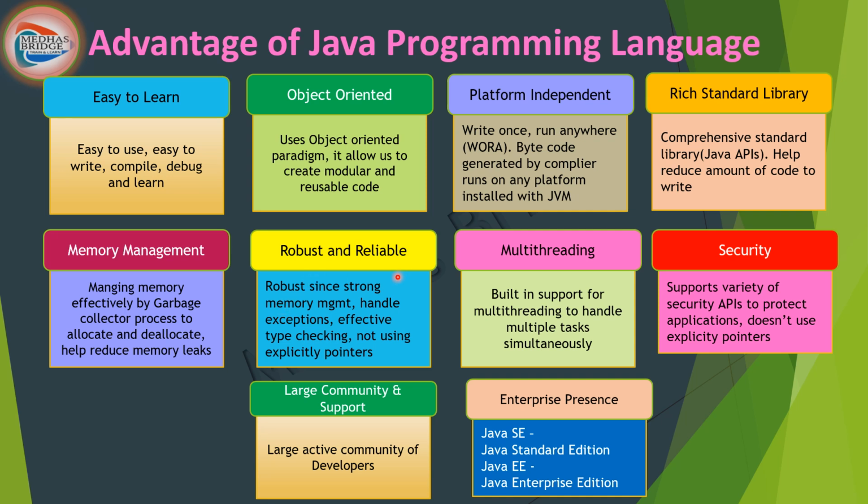Okay, we also say Java programming is robust and reliable. What that means is we have a very strong memory management system, and it handles exceptions, and we have effective type checking, not using pointers. All these features are what make Java programming robust and reliable.